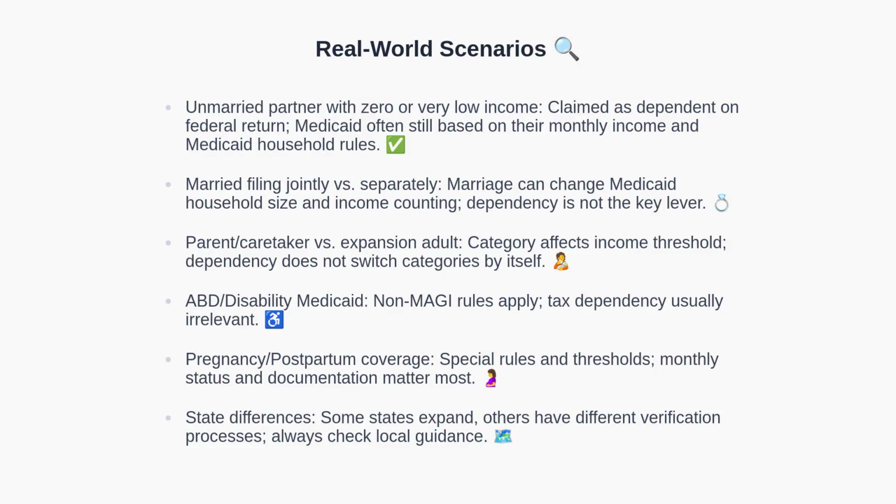Third, the eligibility category matters, such as whether someone is an expansion adult or a parent/caretaker. Fourth, disability pathways, ABD, use non-MAGI rules and disregard tax dependency in many instances. Fifth, pregnancy and postpartum coverage feature special rules that prioritize current status and monthly income. Finally, always consult your state's guidance because implementation varies.